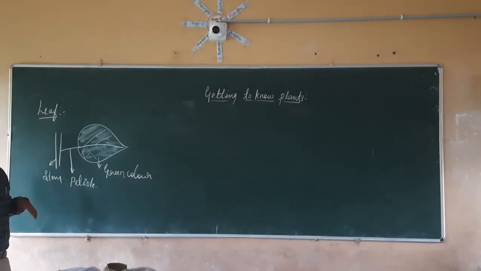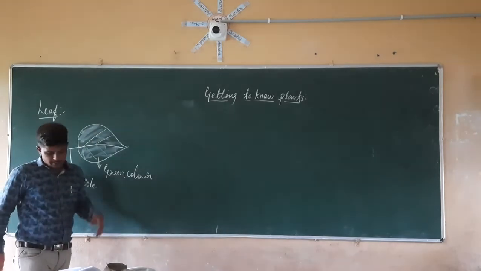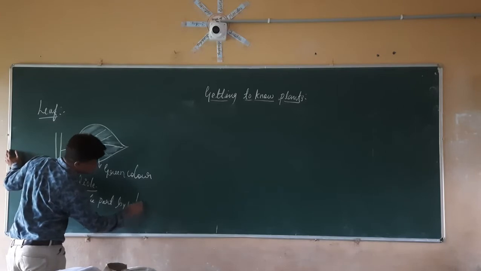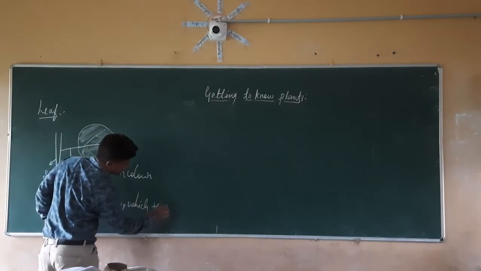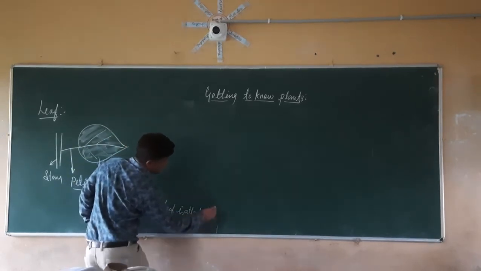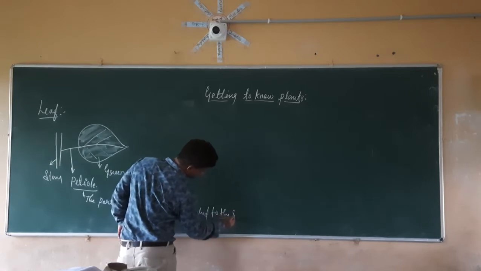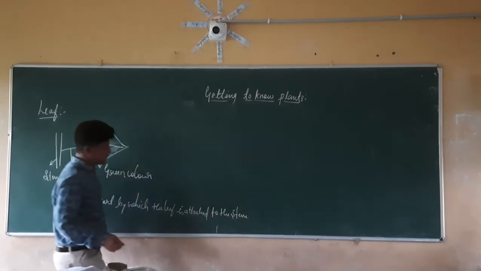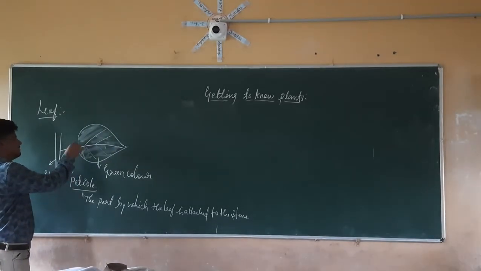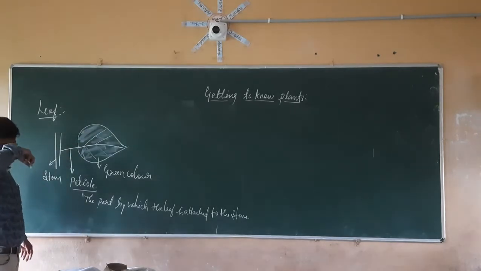Petiole is nothing but the part by which the leaf is attached to the stem. So the petiole is the part of the leaf which helps in the attachment of the leaf to the stem.